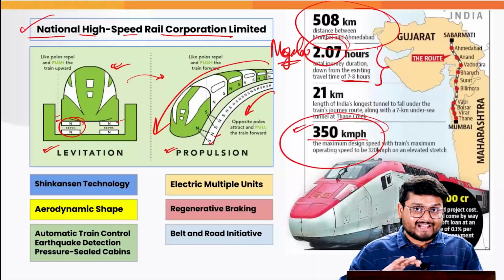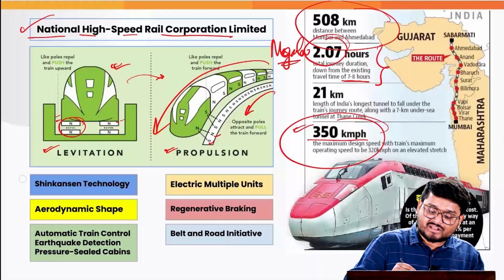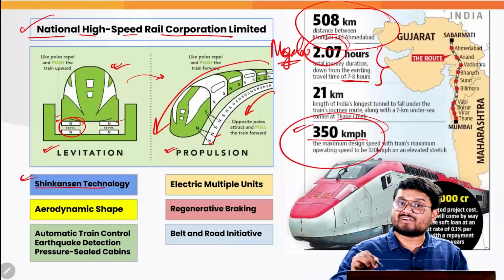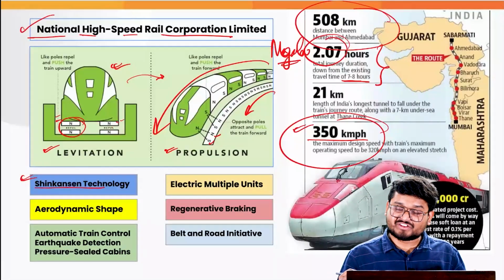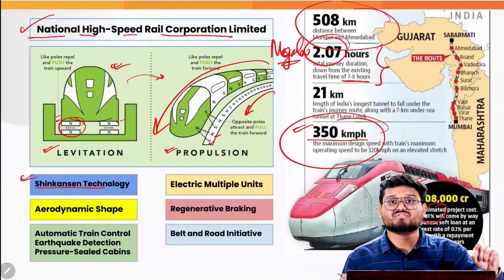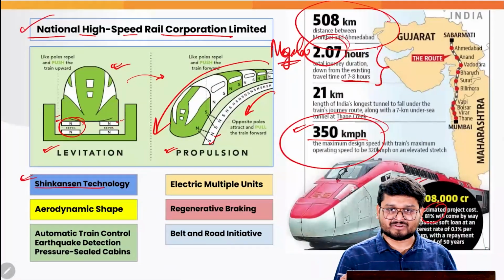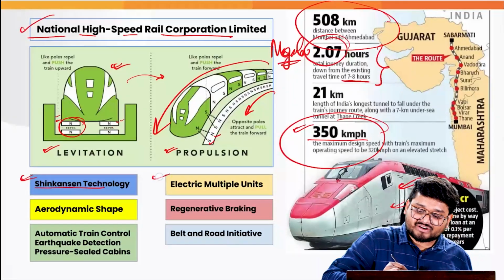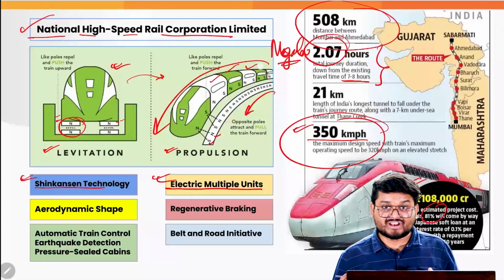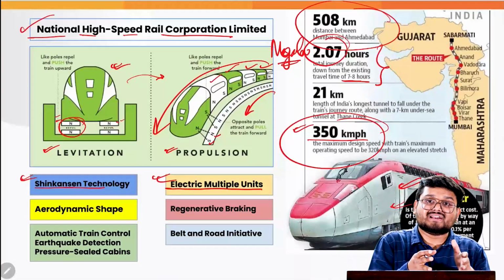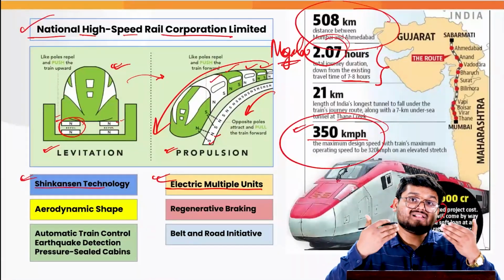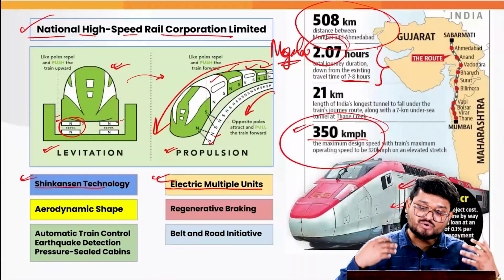Now, when we talk about the details of this particular project, it is using Shinkansen technology, which is a technology of Japan, built at the cost of around 108,000 crores, which is a huge amount. But here, 81% will be coming from Japanese soft loans at an extremely low interest rate. And here, the electric multiple units are the various bogies of the bullet trains, which will have their own independent electric systems to run the various apparatus to propel the train forward, making it much more efficient.